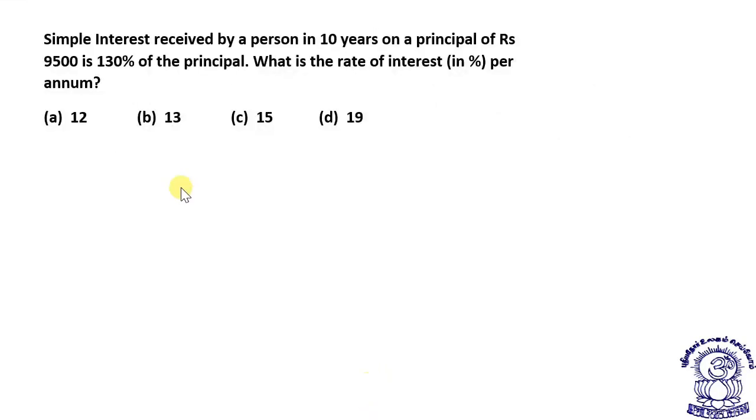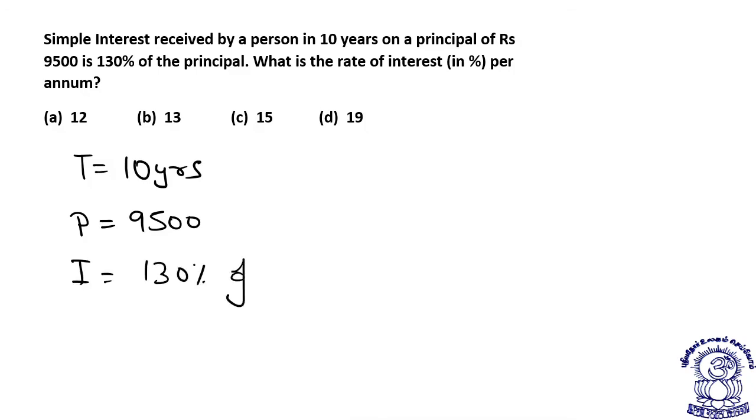Now see students, we have a very interesting question. Simple interest received by a person in 10 years. Time is given to us as 10 years. On a principal of rupees 9500 is 130% of the principal. The principal is 9500 and the interest is 130% of principal.